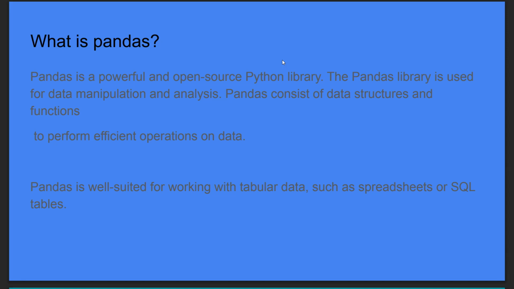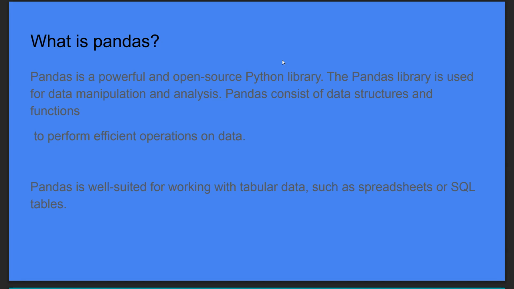If you want to become a data analyst or data scientist, you definitely have to know this concept. Pandas is very important for data analysis, data analytics, and also data manipulation. Pandas consists of data structures and functions, not only numbers.